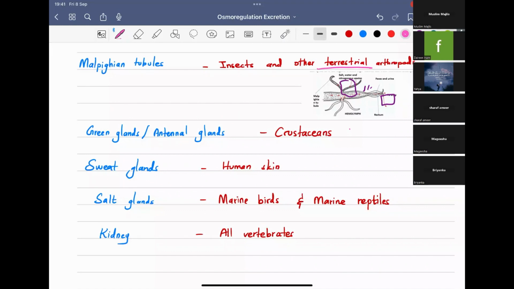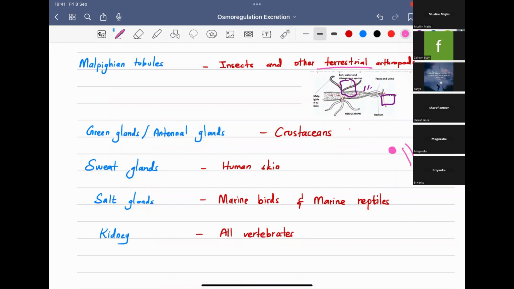There are two large glands found ventrally in the head, the ventral part of the head, and which is anterior to the esophagus. So if there is an esophagus like this, it will be in the anterior part. It's like common sense, you already know prawns have their waste matter in the head, so you can remember using that. So the very famous example is prawns, but you can write crustacean.